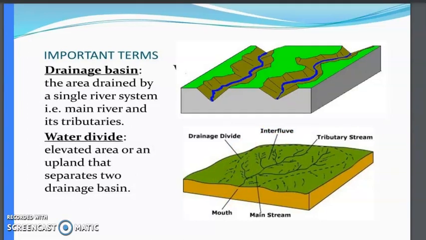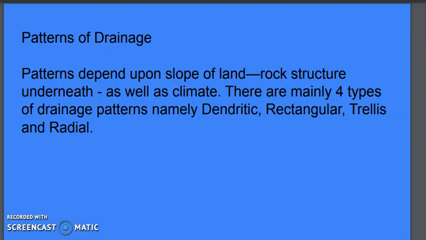Now the next thing that we have over here is the pattern of the drainage. What does the pattern of the drainage mean? In the case of rivers, there are different kinds of drainage patterns. Pattern means, according to the structure of the land, what kind of shape or structure you can see in the river. The drainage basin forms different shapes. Sometimes it looks like a rectangle, sometimes it looks radial, sometimes it looks like a tree. So this is actually called the pattern of the drainage.